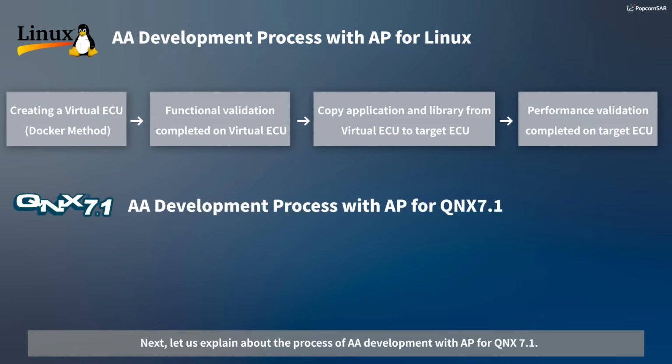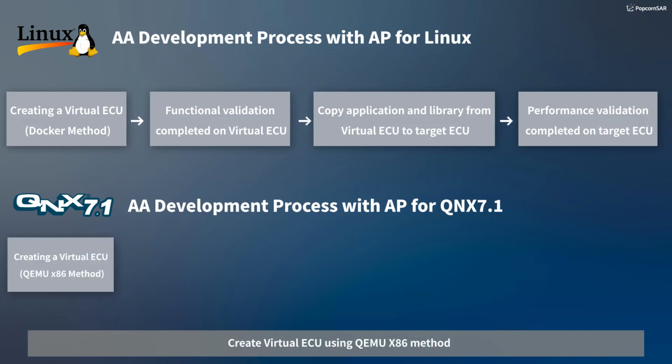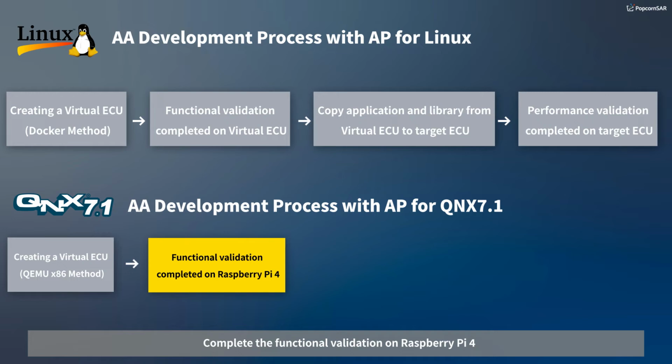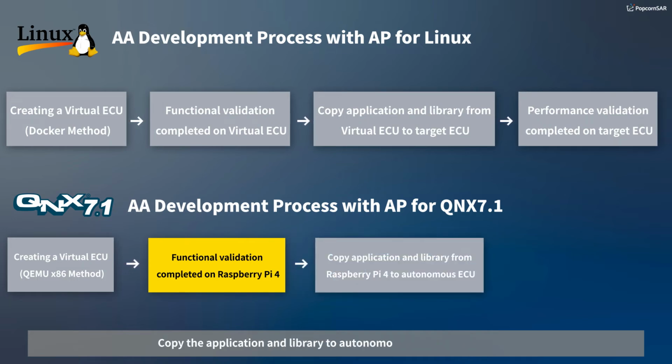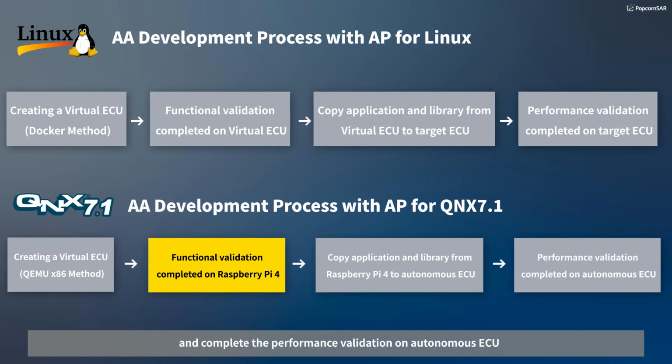Next, let us explain about the process of AA development with AP for QNX 7.1. Create virtual ECU using QEMU x86 method. Complete the functional validation on Raspberry Pi 4. Copy the application and library to autonomous ECU on Raspberry Pi 4 and complete the performance validation on autonomous ECU.